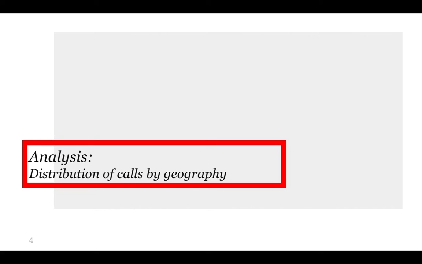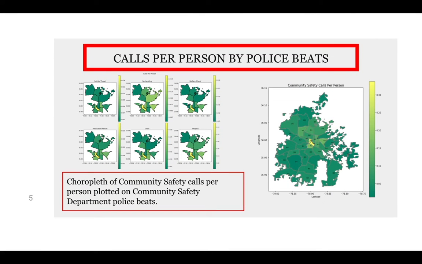We were first interested in observing the distribution of 911 calls, looking at areas with high concentrations of calls, and finding the call density through calculating the number of calls per person in each police beat. Our first use of demographic data from the U.S. Census Bureau came in the form of creating a map of the calls per person.